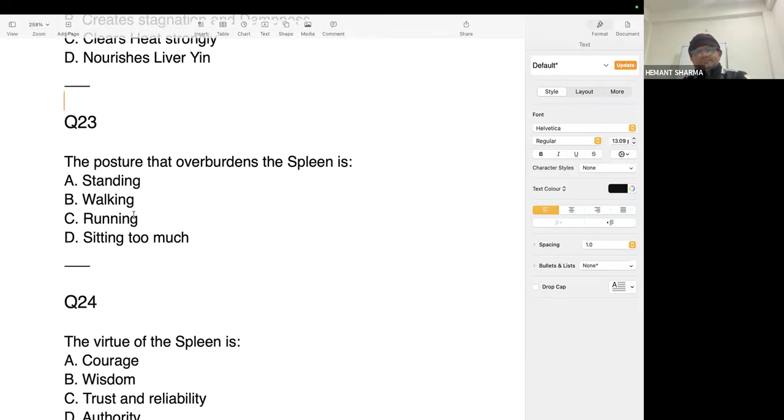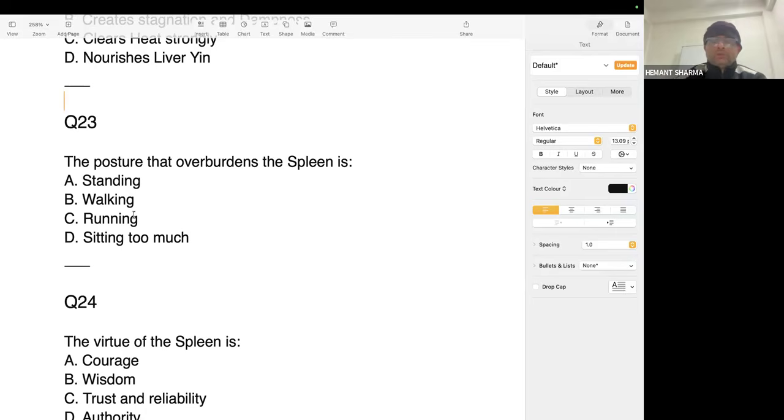Sitting will weaken the lungs, right? Yes, sitting too much will weaken the lungs, sir. I will tell you, the spleen likes gentle movement. If the person is sitting too much, prolonged sitting and overthinking are very bad for the spleen. If the person is sitting too much, it will be the worst for the spleen. It will overburden the spleen. So sitting injures the spleen.